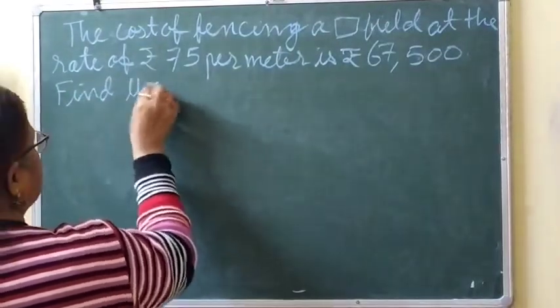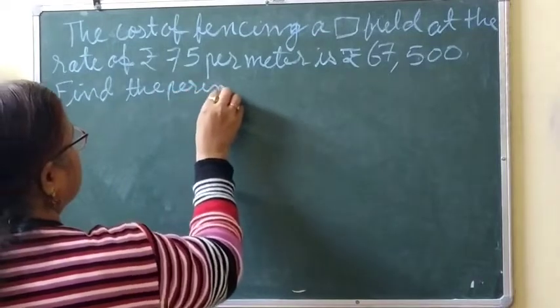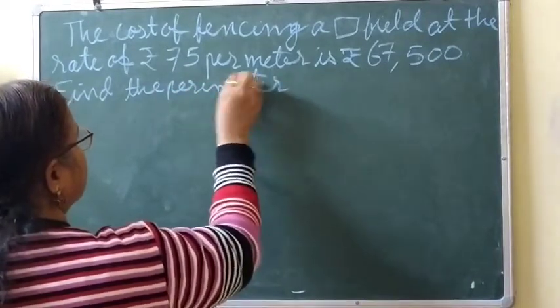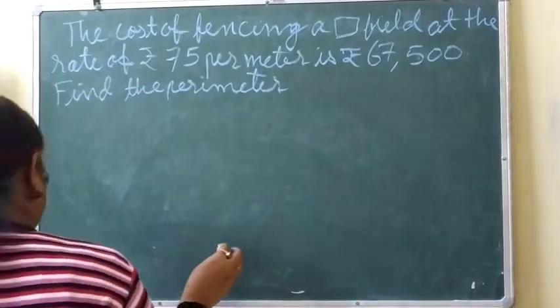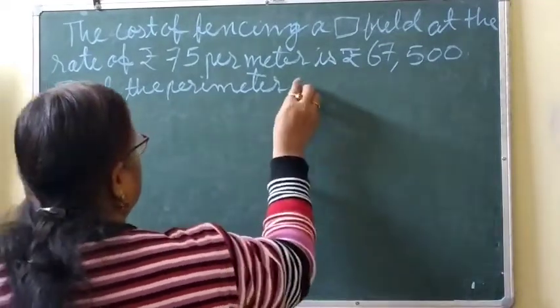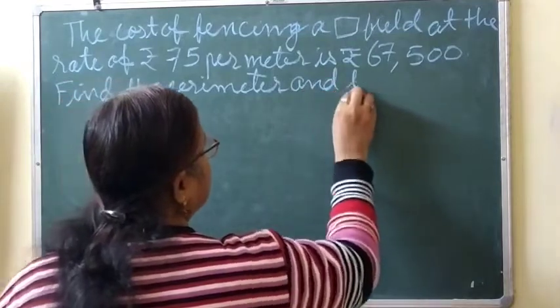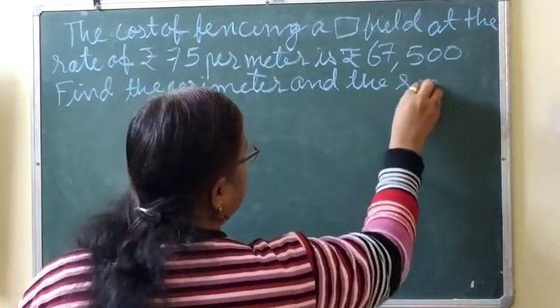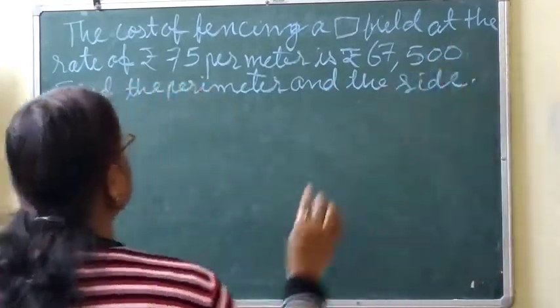Find the perimeter and the side of the square field.